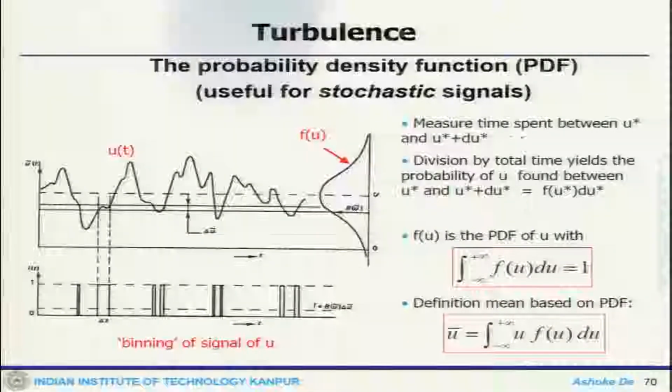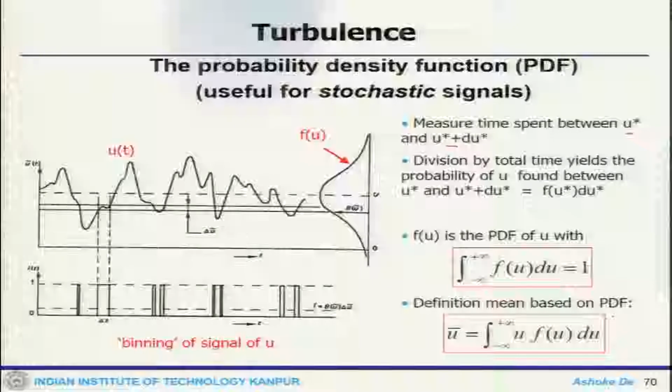We have a measured time between these two velocities, one particular instant and the delta change of that. Using that, the PDF definition of u becomes the integration of this function f(u) du, which would be 1.